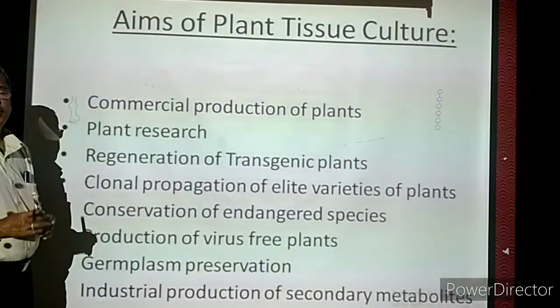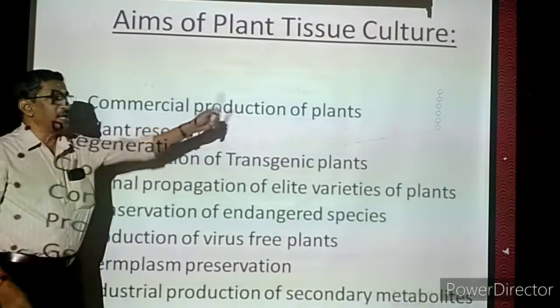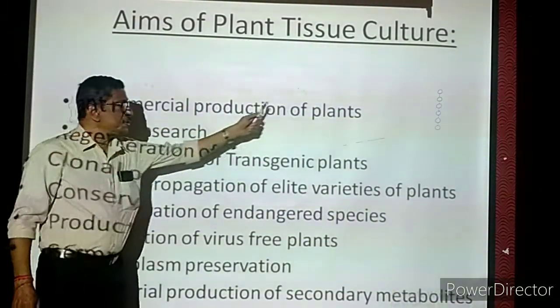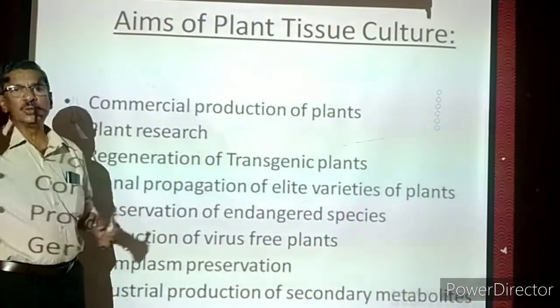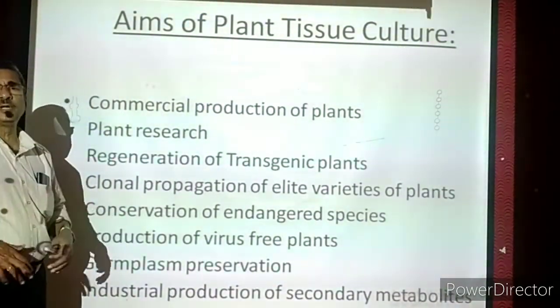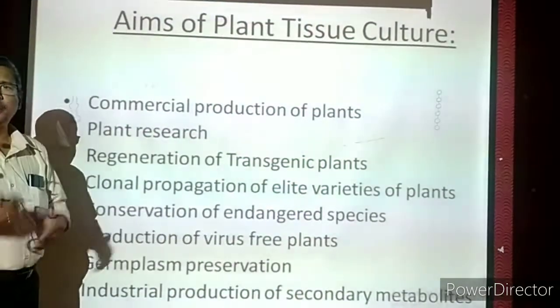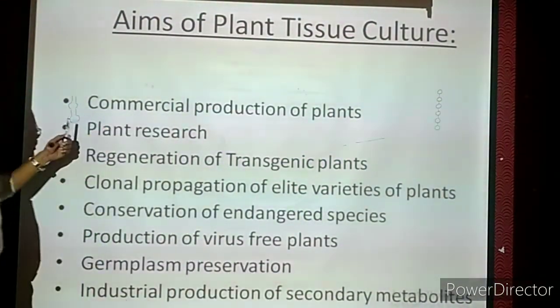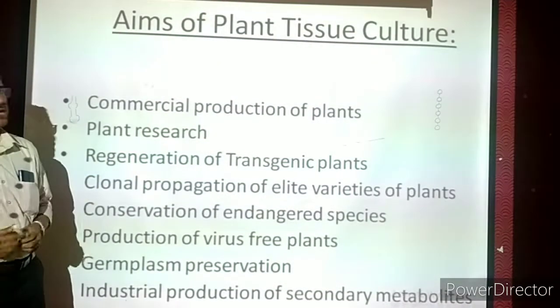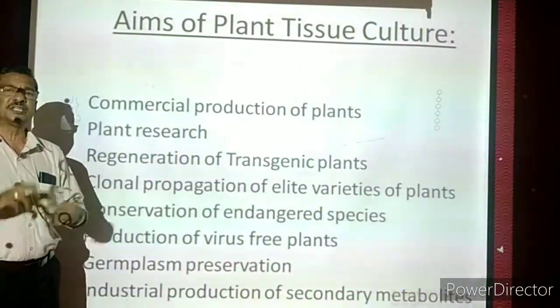Such plants are called commercial plants. We have to produce such plants by plant tissue culture, several thousands of plants in a short period of time. So the plants produce a lot of products, and in a short period of time we can get more products. Commercial production of plants. Plant research: even for research purposes, plant tissue culture is very important.